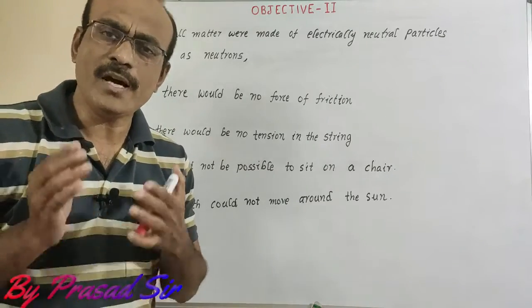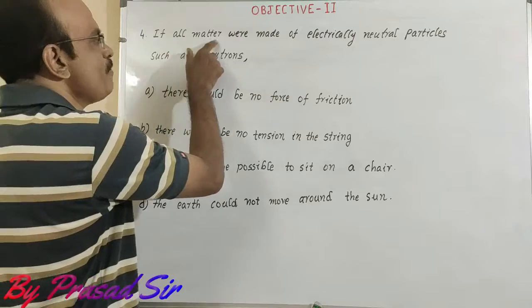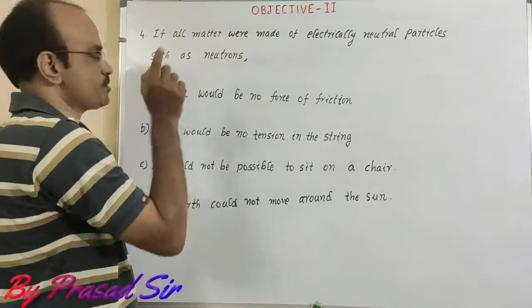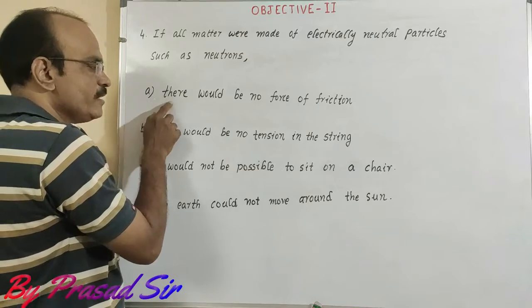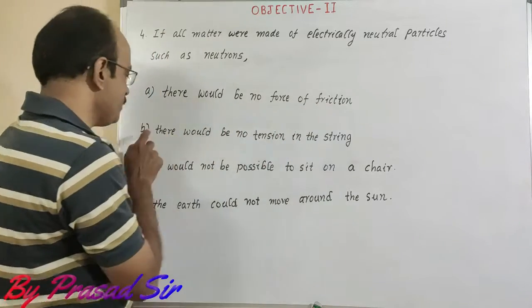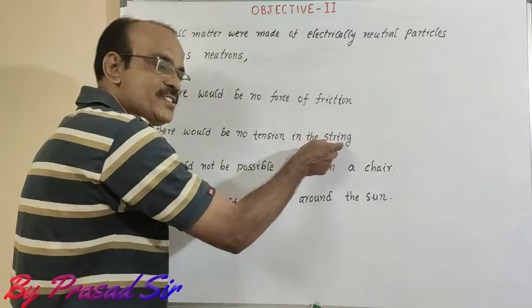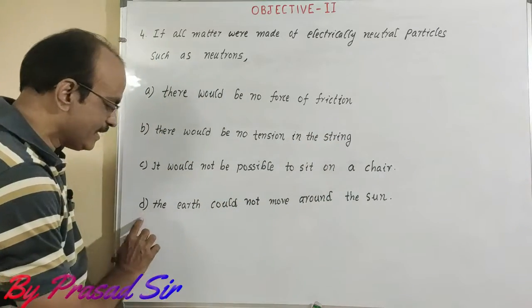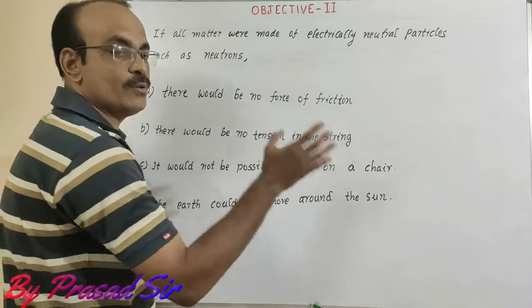Here the question number 4. If all matter were made of electrically neutral particles such as neutrons: option A, there would be no force of friction; B, there would be no tension in the string; C, it would not be possible to sit on a chair; and D, the earth could not move around the sun.